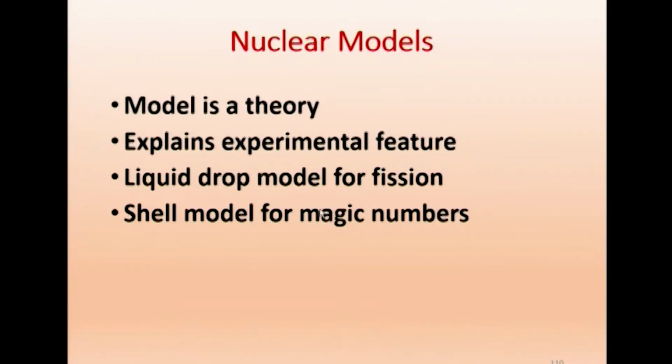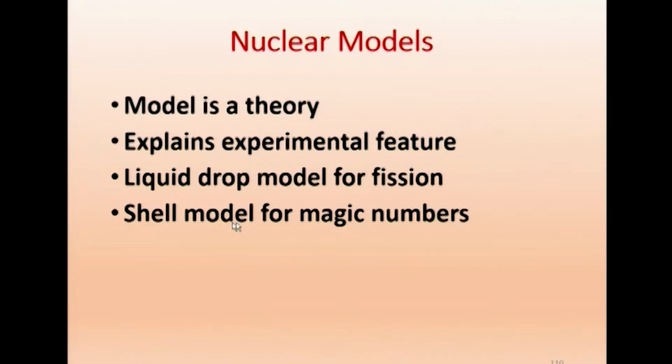These are numbers of neutrons or protons, Z or N. When it is equal to 2, 8, 20, 28, 50, 82, 126, that nucleus is particularly stable. So we call it magic. We do not know why it is stable. So that was called magic, and the shell model is able to explain that. After explanation, we need not call it magic. The classical liquid drop model was unable to explain it, therefore it was called magic.